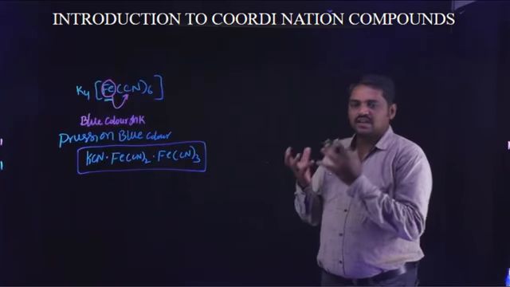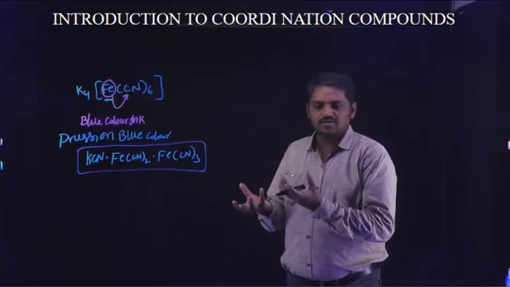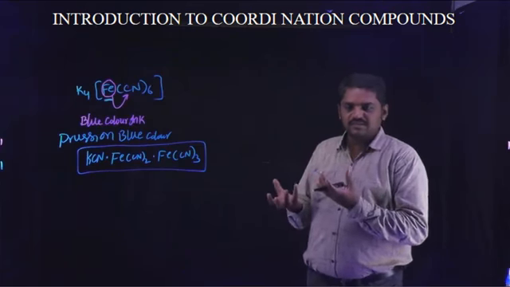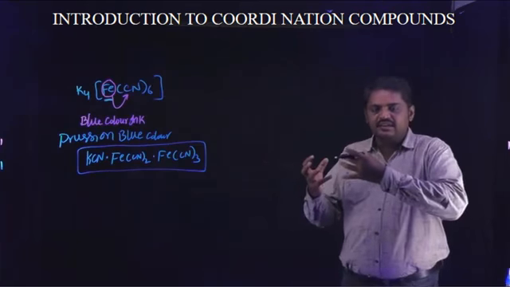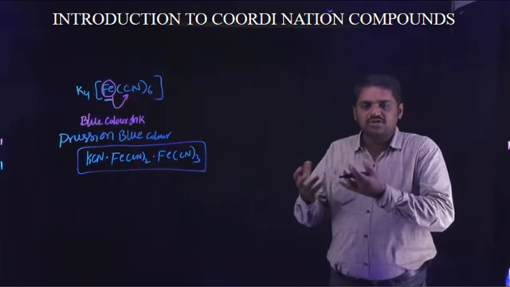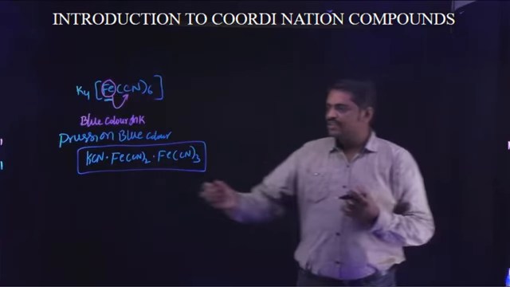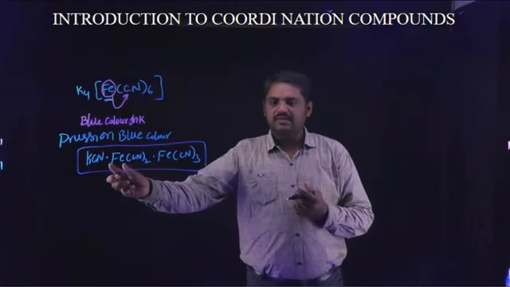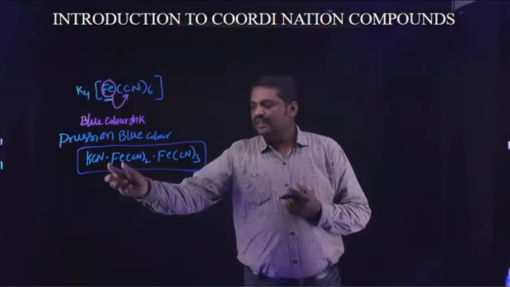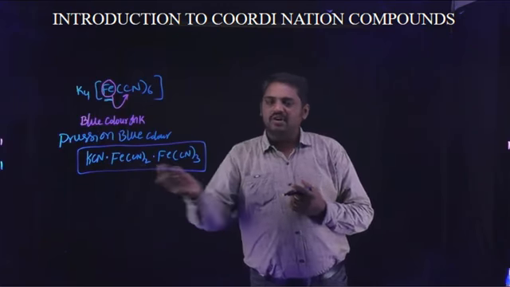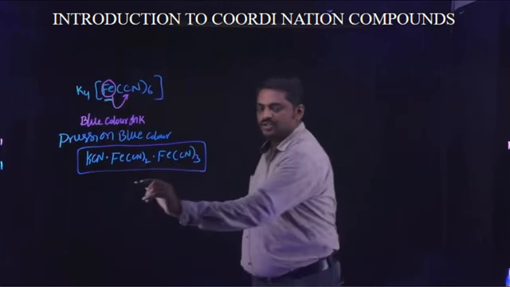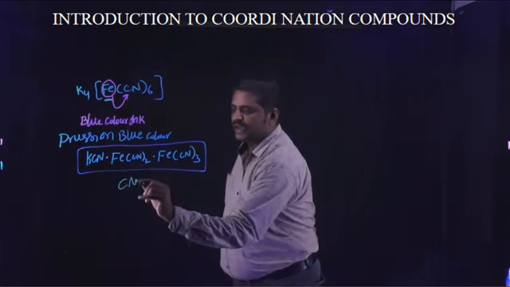Why are these known as coordination compounds? The central metal atom is coordinated with different molecules or ligands. For example, this is the central metal atom, iron. This atom is coordinated with cyanide ions, CN minus.